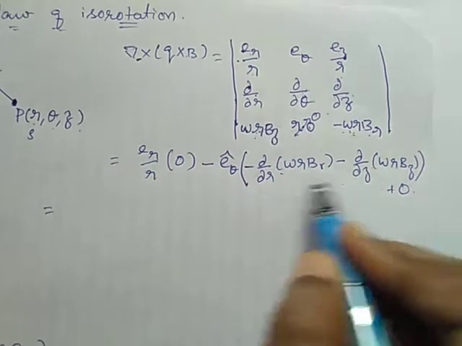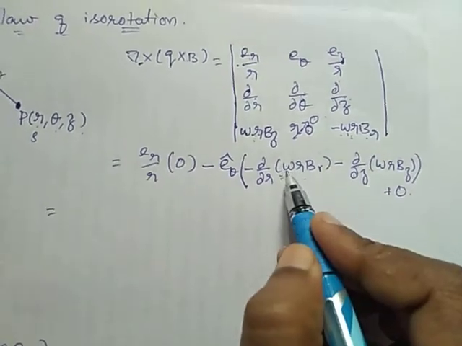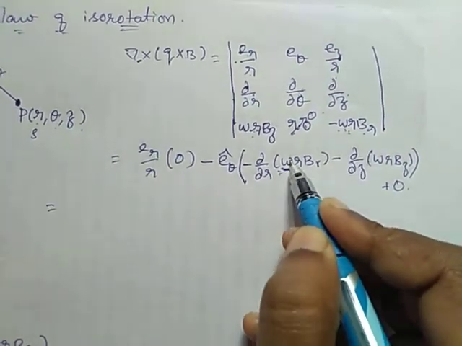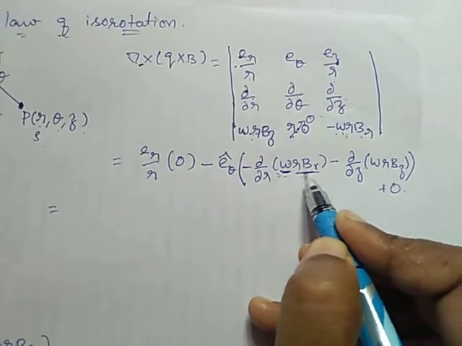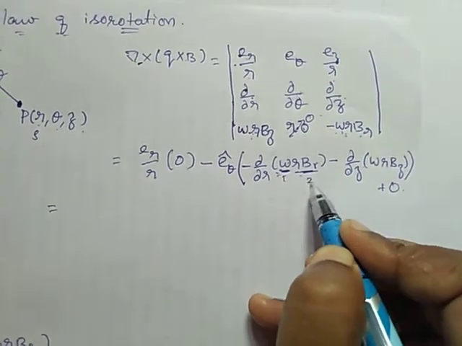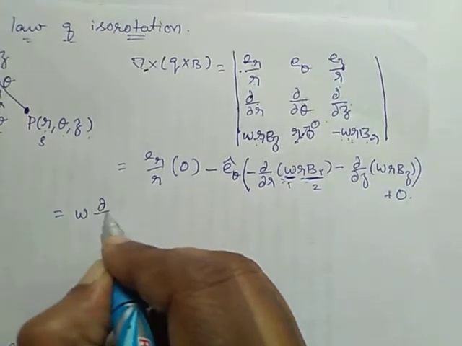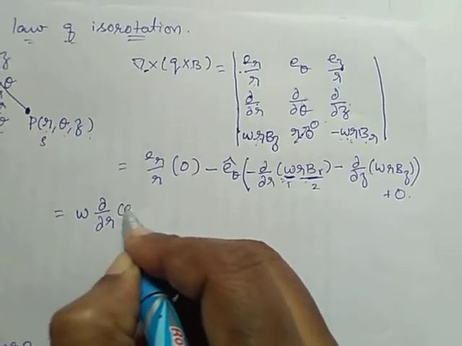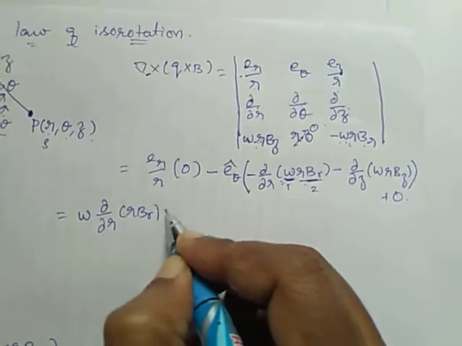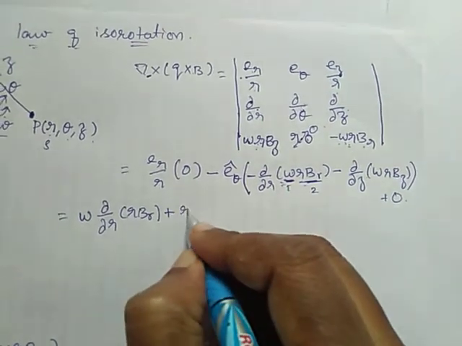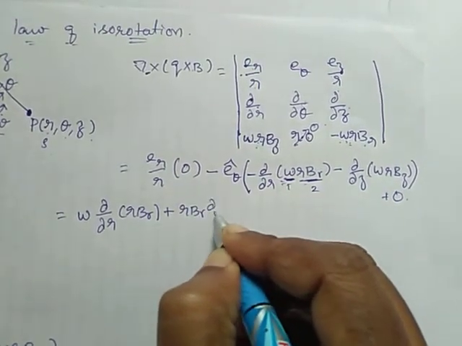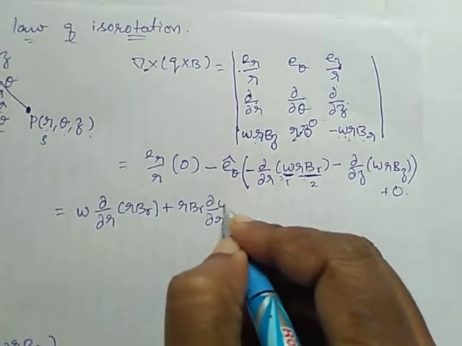I am going to differentiate this now. I will take omega as one term, and R and BR as another term, and use the product rule. So omega into dou by dou r of RBR plus RBR of dou by dou r of omega.